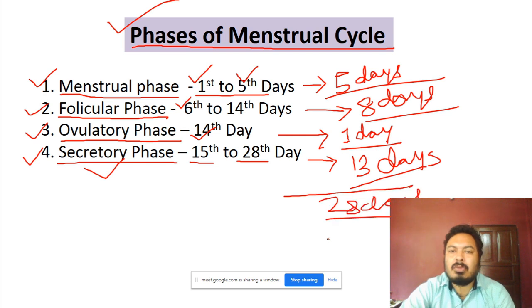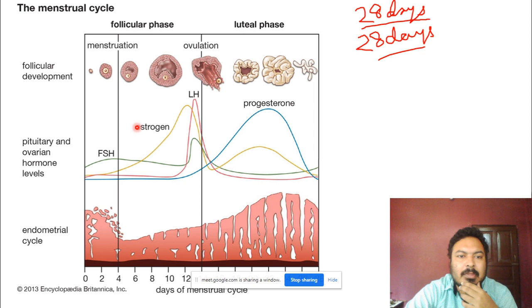Okay, so the whole 28 day menstrual cycle can be divided into 4 different groups. Number 1 is the menstrual phase, number 2 is the follicular phase, number 3 is the ovulatory phase, and number 4 is the secretory phase. So first, notice the first 5 days, starting from day 1 up to the 5th day.